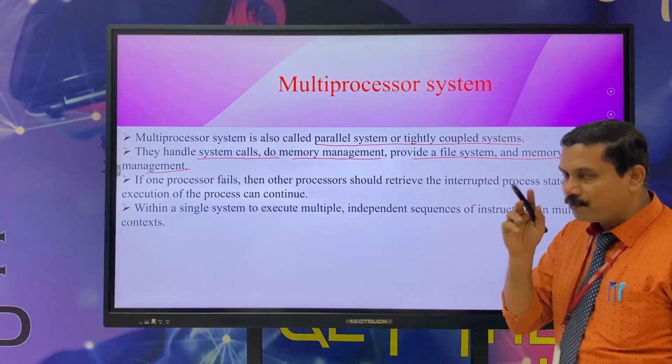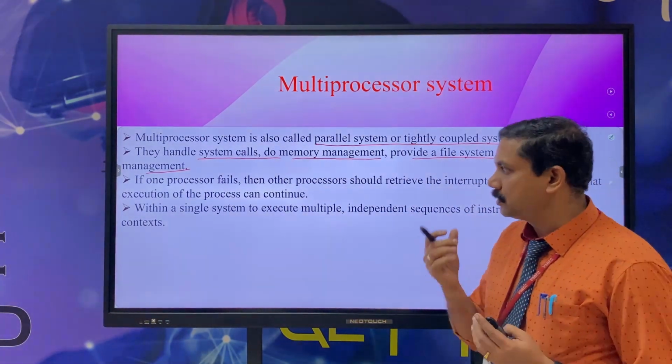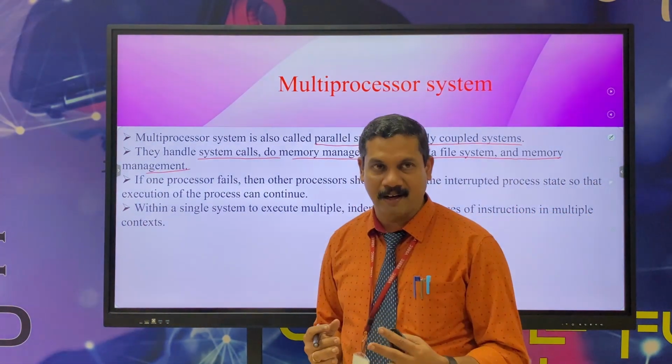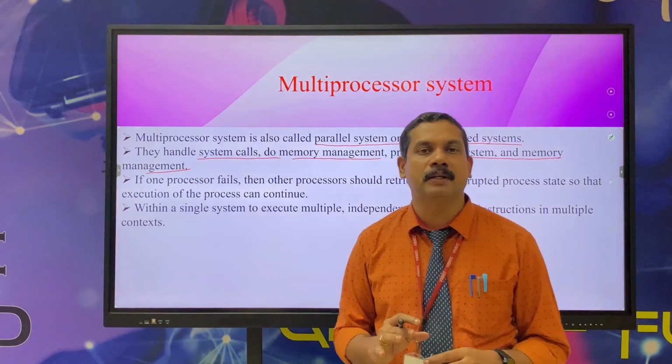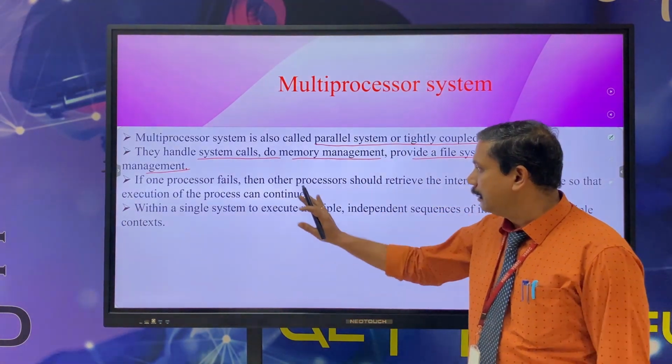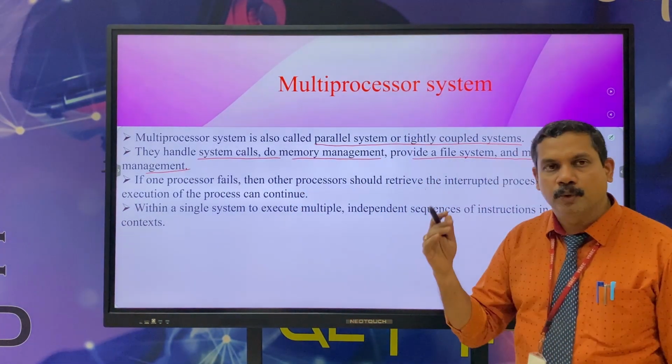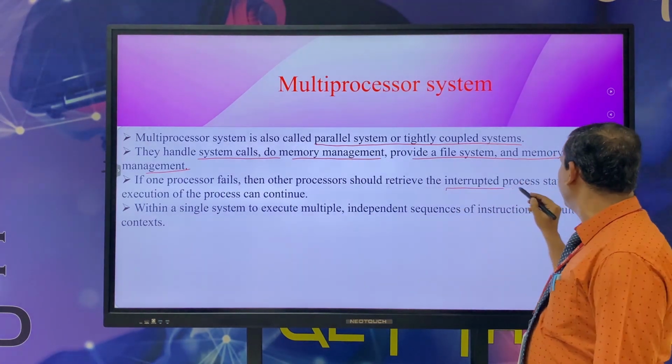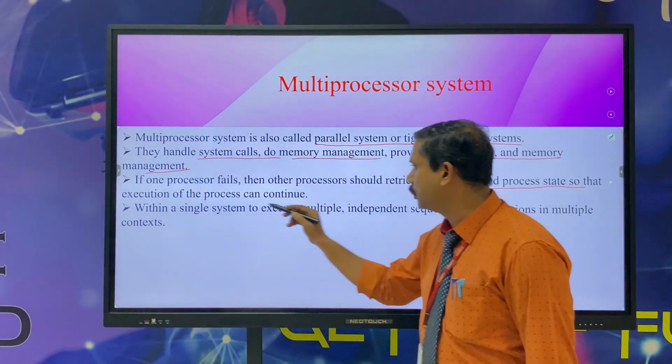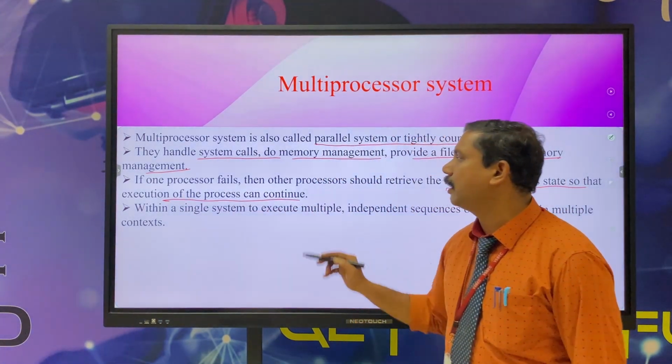In a multiprocessor system, if one processor fails, the other processor should retrieve the interrupted process state so that execution of the process can continue.